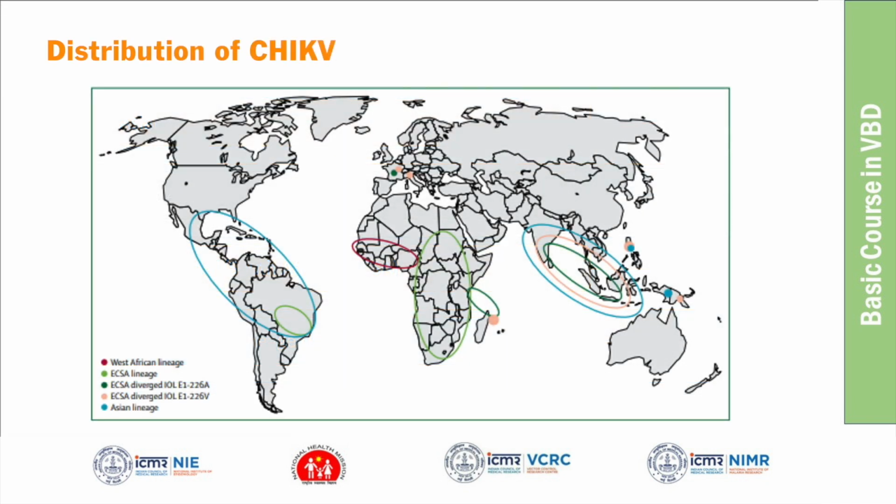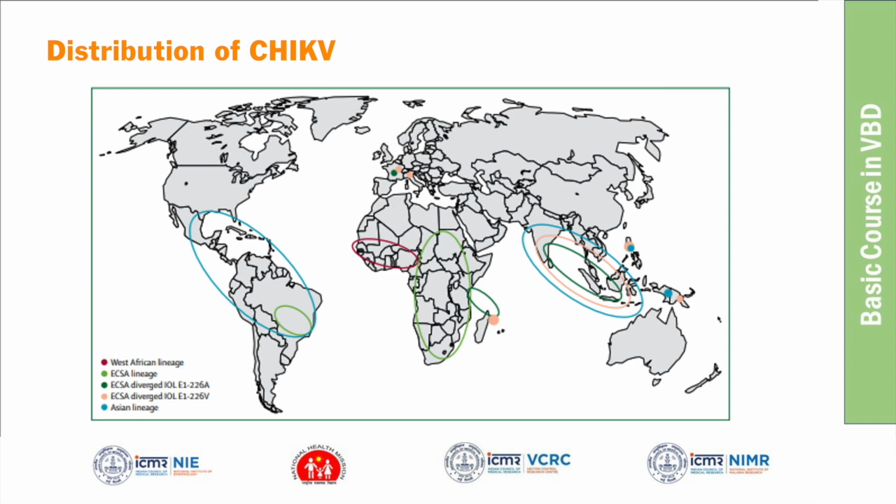You can see that these are the areas most affected by chikungunya. Which are the countries most affected? Which part of the world is most affected by chikungunya? Can you see the map? Some of you can see the map and answer. Southern part. Southern hemisphere. Okay, which are the continents?